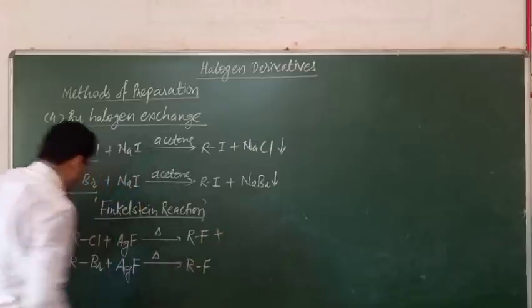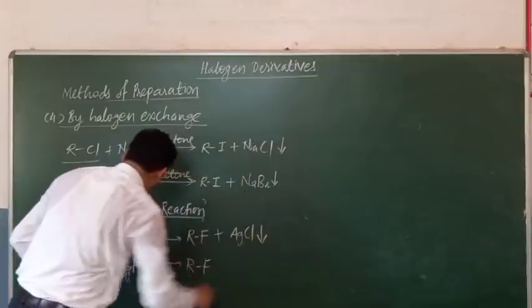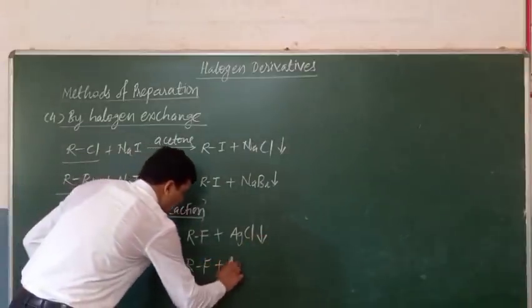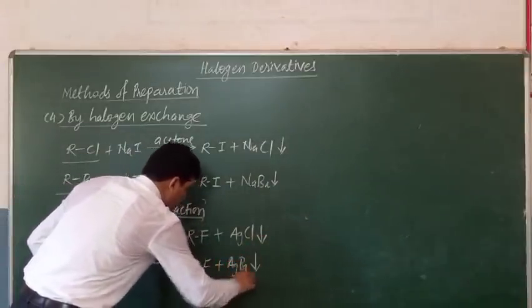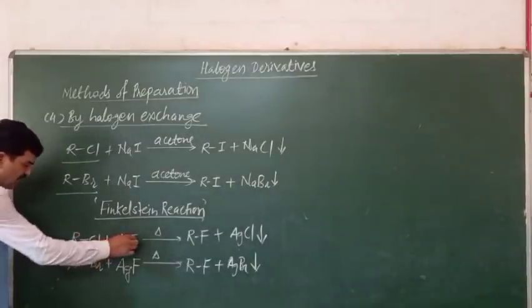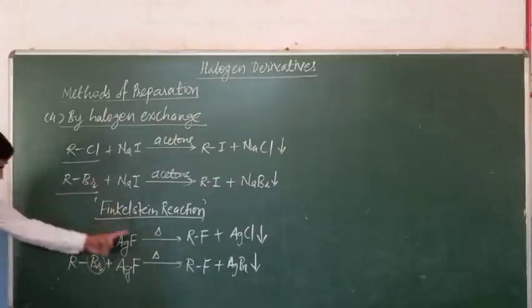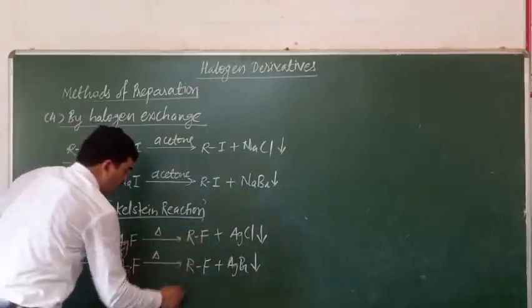Alkyl fluoride is formed, plus AgCl is obtained as a precipitate. Here AgBr is obtained as a precipitate. So in this reaction there is an exchange of Cl negative by F negative, Br negative by F negative. So halide exchange occurs to give the corresponding alkyl fluorides.